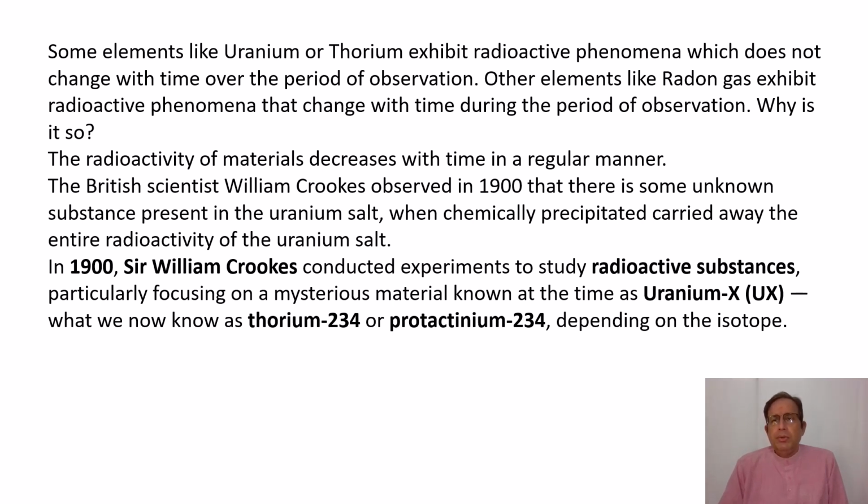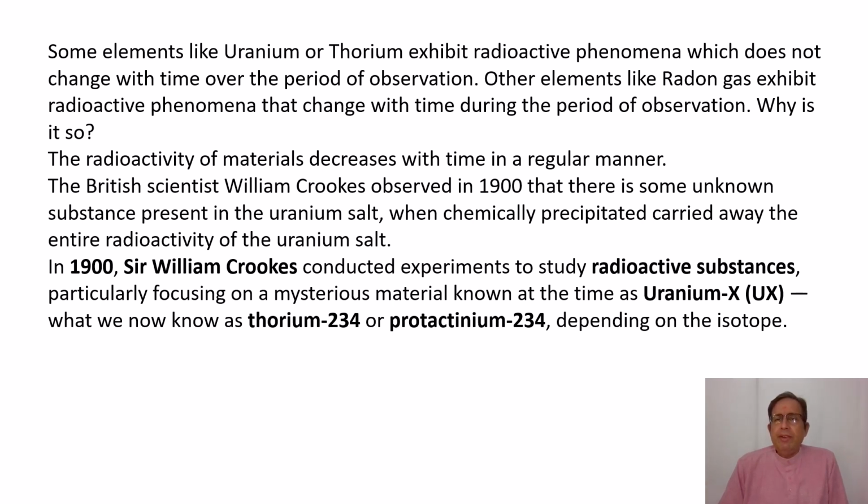So during the period of observation, you will not see any decay or decrease in the activity of these materials. But some materials like radon exhibit radioactive phenomena which change rapidly with time during the period of observation. Why is it so? This is the topic that we are going to understand in this subunit.